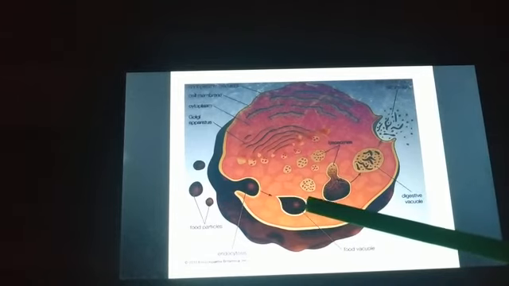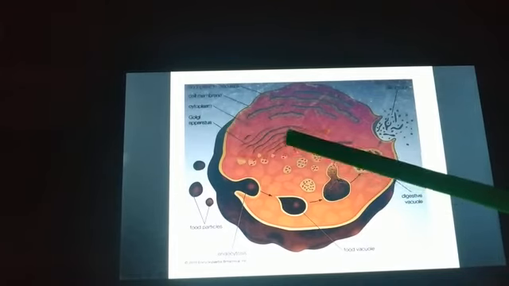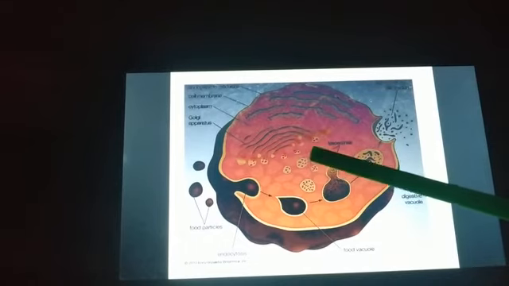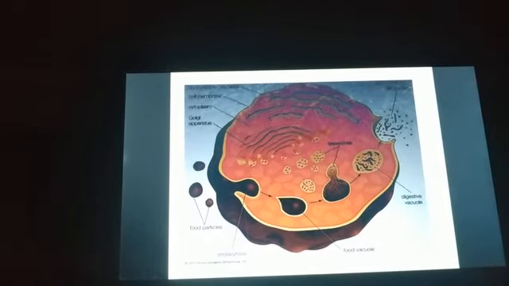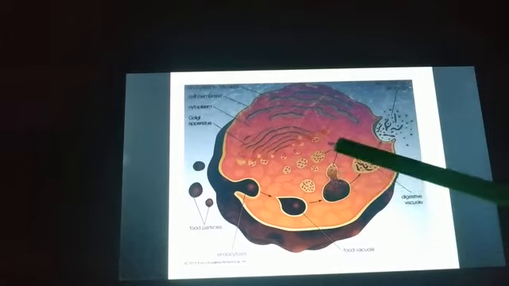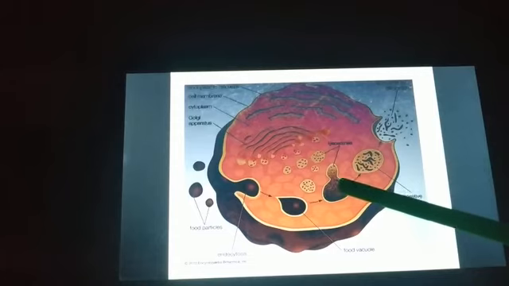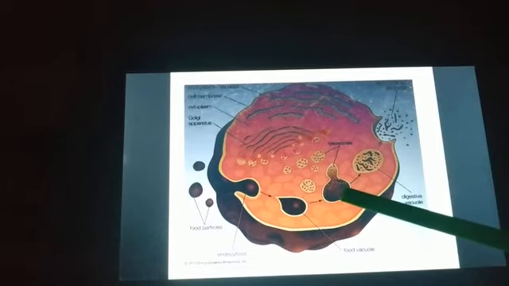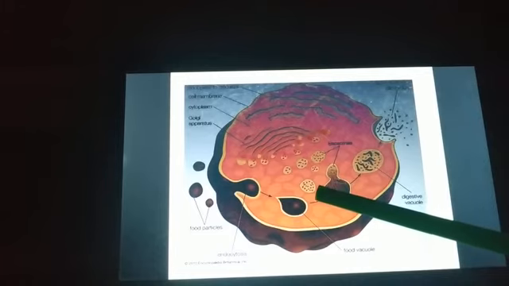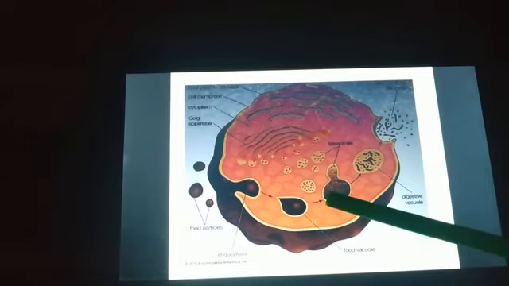Now here you can see this is our Golgi apparatus. It synthesizes the lysosomes. These are the lysosomes, and the food particle and the lysosomes fuse together and form phagolysosomes, or you can say phagosomes. When the primary lysosomes and the food particle, the phagocytic vesicles, fuse together, they will form phagolysosomes, or phagosomes.